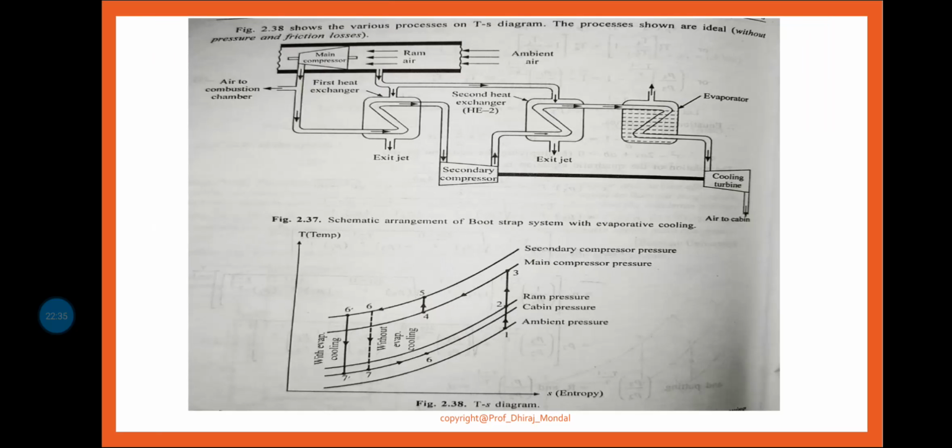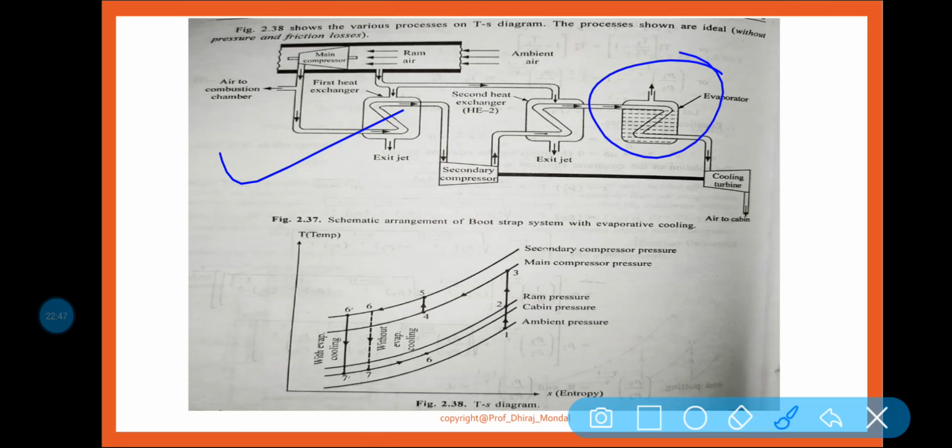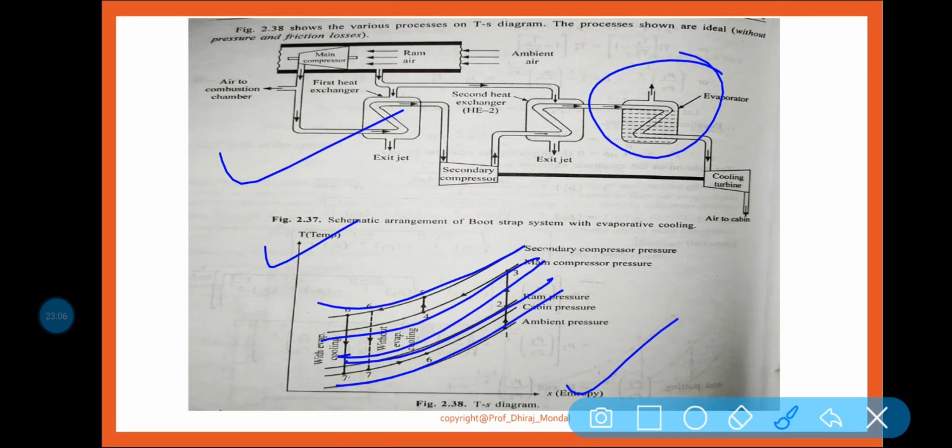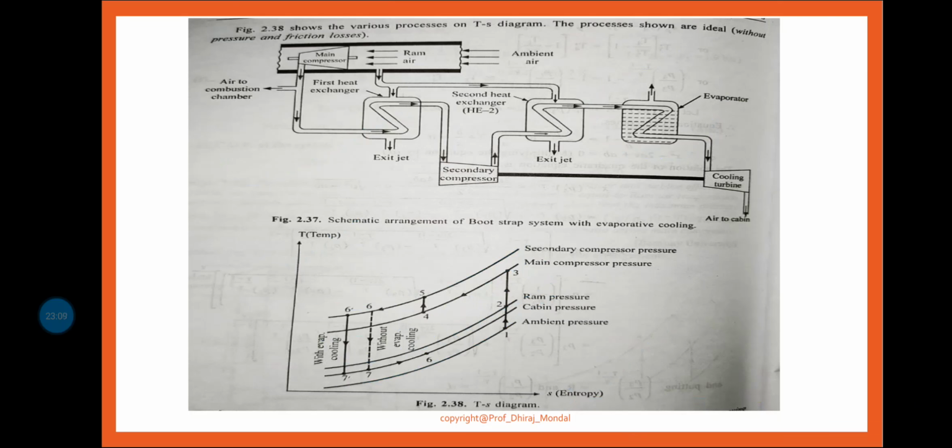Okay, now come to the TS diagram, how it is operating and what the working principle is. I hope it is clear. So this is the diagram, and one evaporator is taken. Because of this evaporator, the effect we get will be discussed here. So this is your TS diagram, temperature entropy diagram, and these lines are constant pressure lines. Clear?